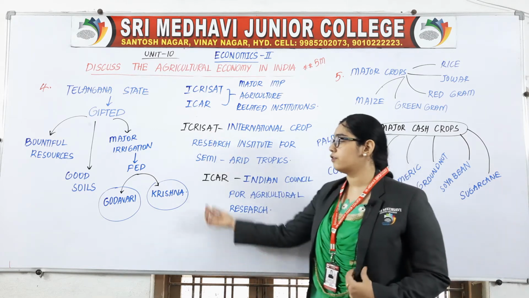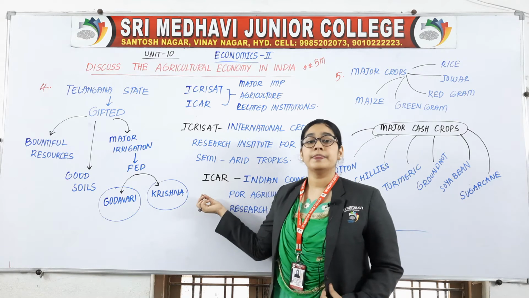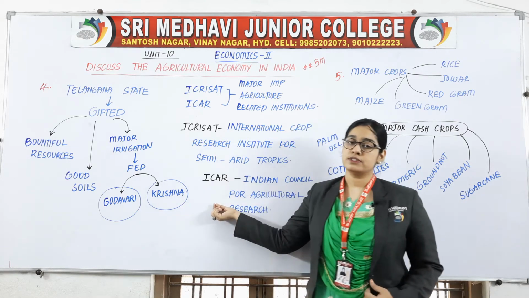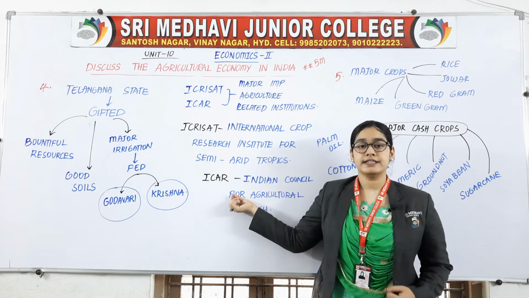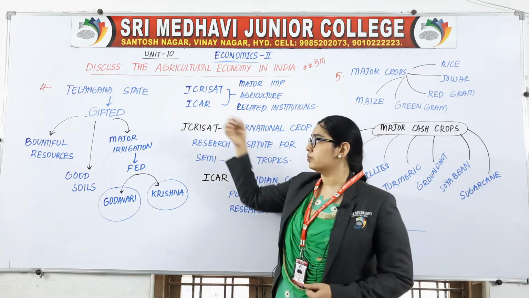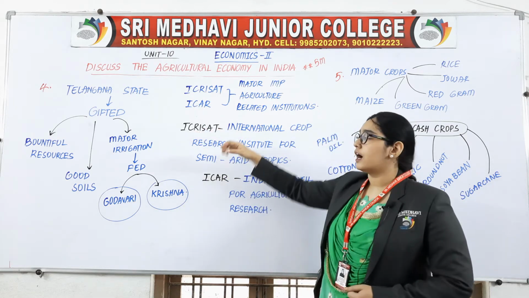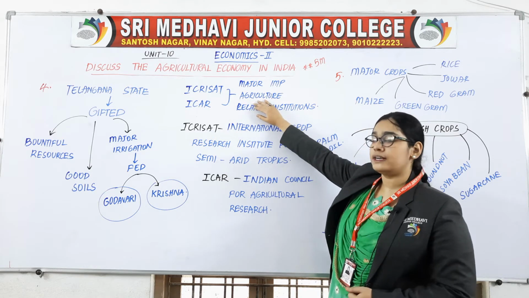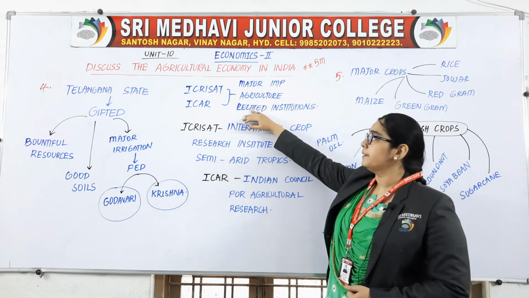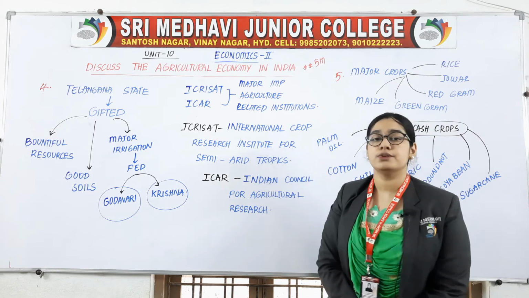And the full form of ICAR: Indian Council for Agricultural Research. So these two, ICRISAT and ICAR, are the major important agriculture related institutions.